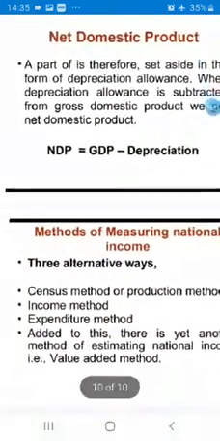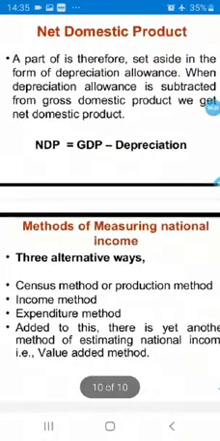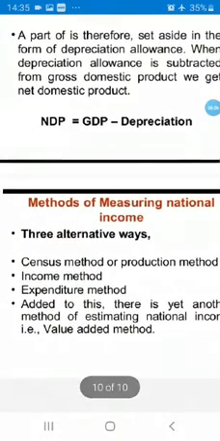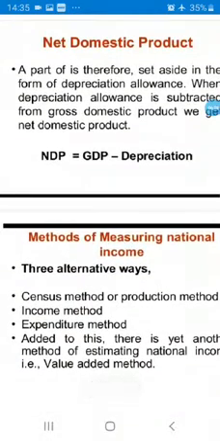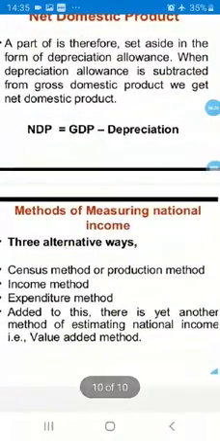Methods of measuring national income: there are three alternative ways. Census method, or you can say production method, or value added method. Next is income method, and expenditure method. Added to this, there is yet another method of estimating national income, the value added method.